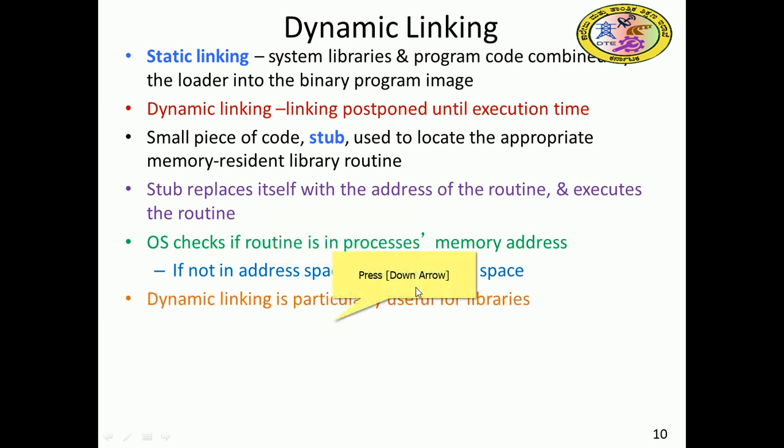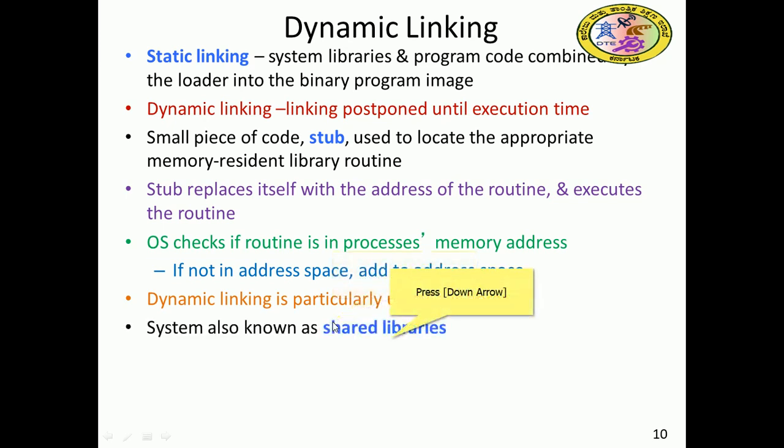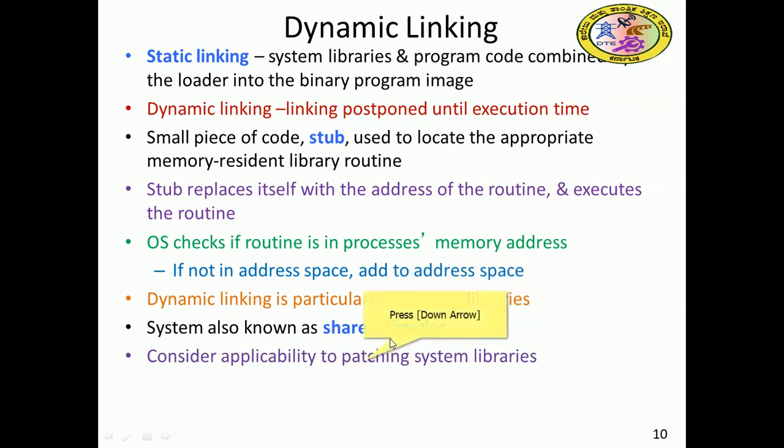So dynamic linking is particularly useful for library functions. For example, include stdio.h, math.h, and conio.h. Some of these library functions may be familiar from the C programming language. There, with dynamic linking, the library files will be linked. The system libraries are also known as shared libraries, and sometimes simply shared libraries.